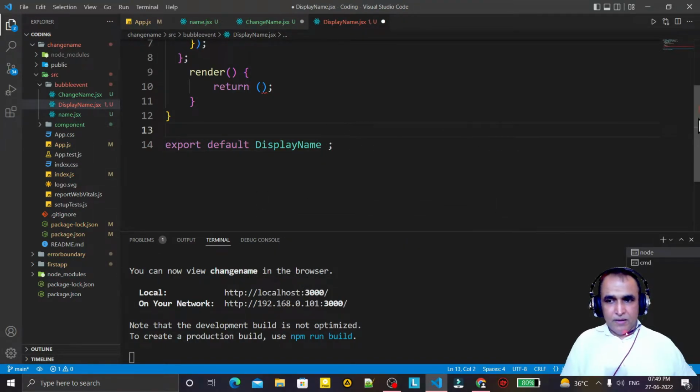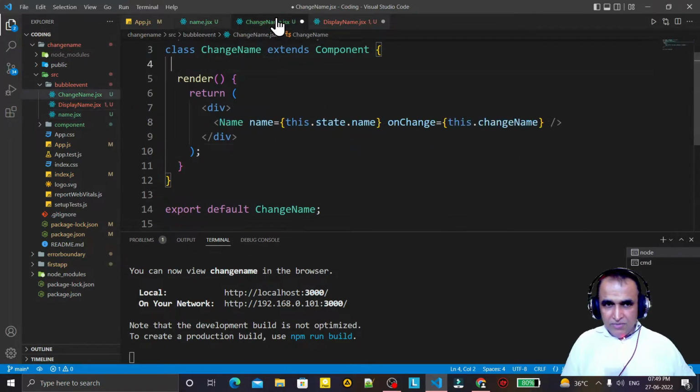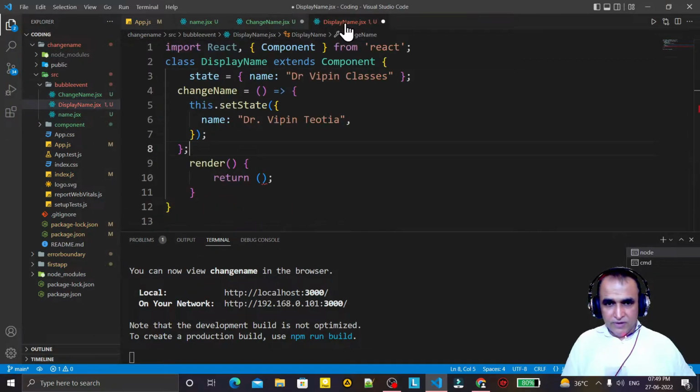Remember that. Now display name is the grandparent of the name component. Name is a child component of display name.